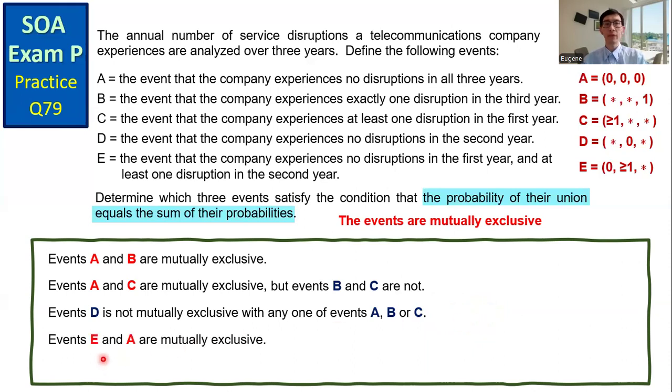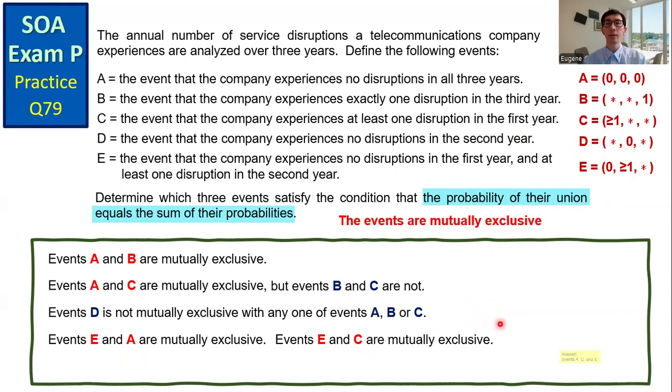And then events E and A are mutually exclusive. In the second year, for event E, the number of disruptions must be greater than or equal to 1. But for event A, the number must be 0 in the second year. So event E and event A cannot occur simultaneously. And then event E and event C are mutually exclusive. The first number in event E must be 0, while the first number in event C must be greater than or equal to 1. So event E and event C are mutually exclusive.